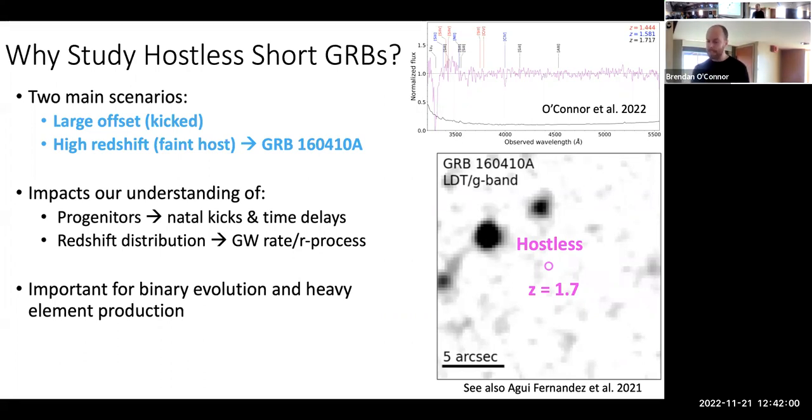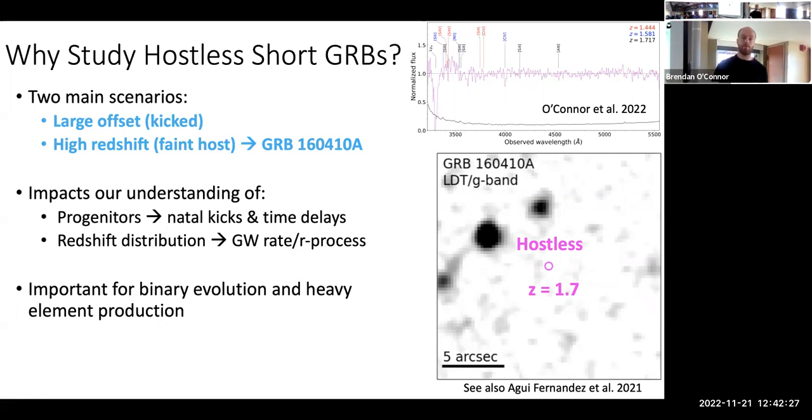And on the right is an example of GRB 160410A. So this is a spectrum of the afterglow of this GRB, which yields a redshift of about 1.7. Sorry, this is in the way. Hold on. Yeah, here, the redshift is about 1.7. So this is a high redshift short GRB. And when we look in the optical here, we see nothing underlying its position.